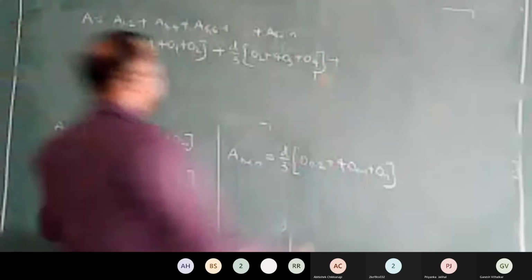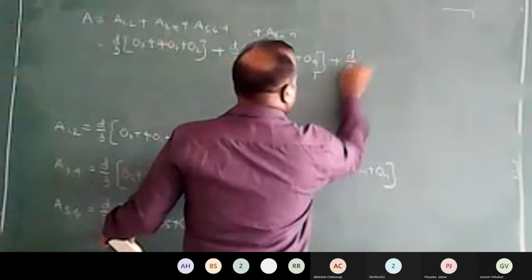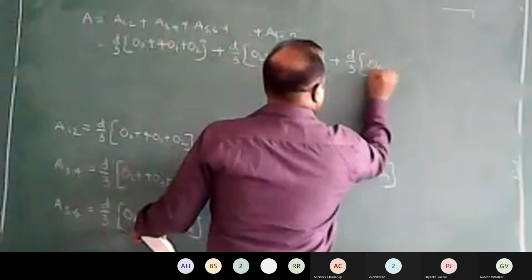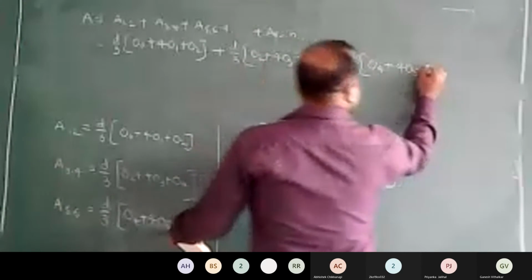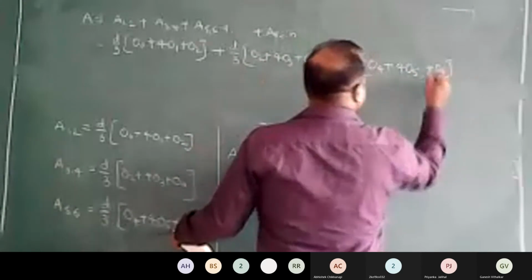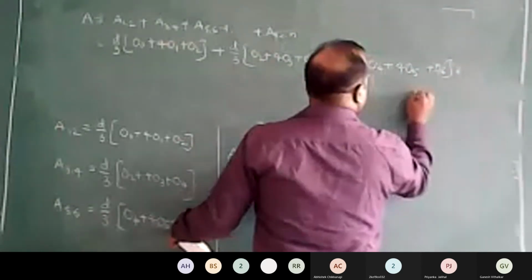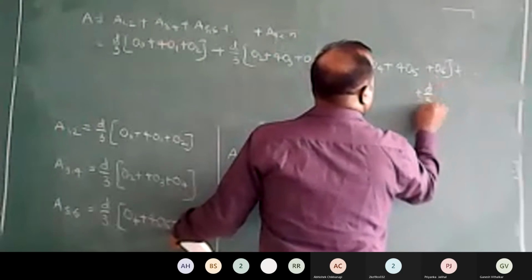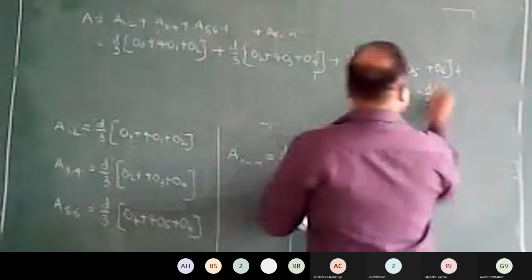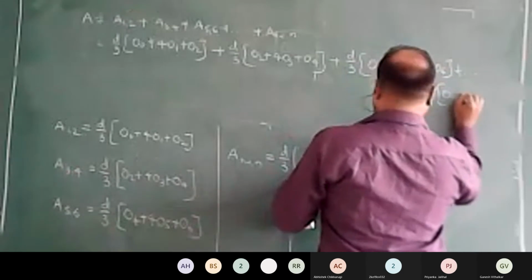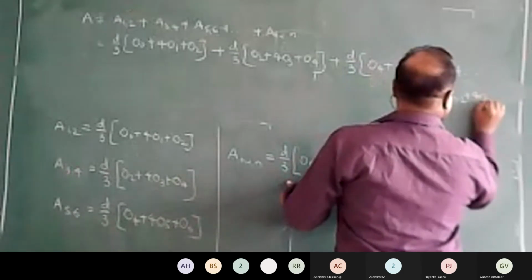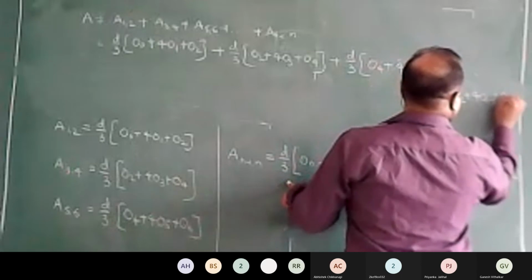Okay, plus area of fifth and sixth strip is D by 3 multiplied by O4 plus 4 times of O5 plus O6. This will continue up to area of the last, that's n minus 1 and nth strip, that equals to On minus 2 plus 4 times of On minus 1 plus On.